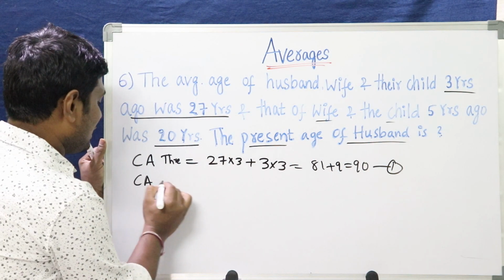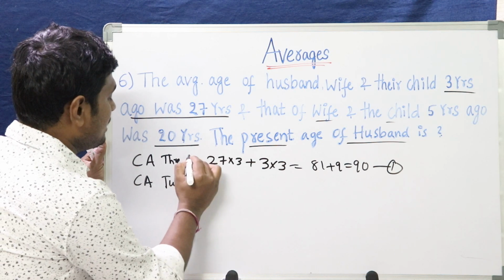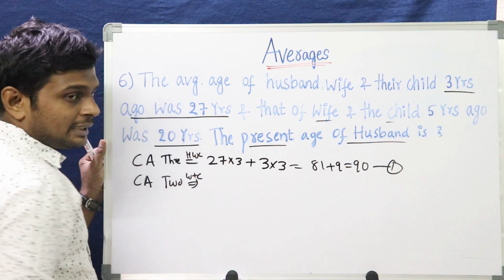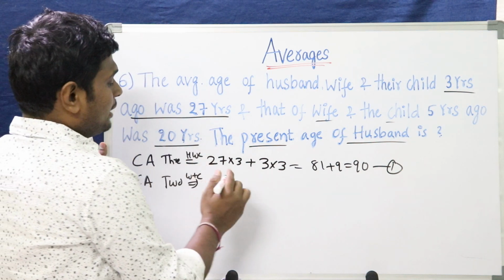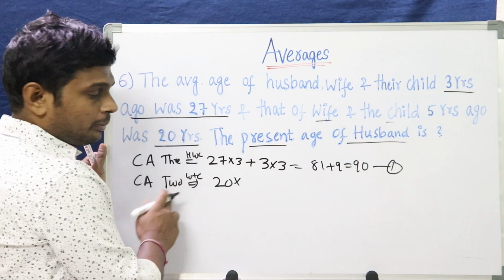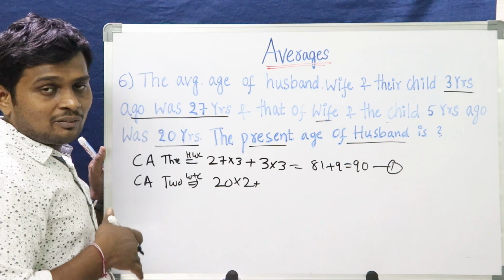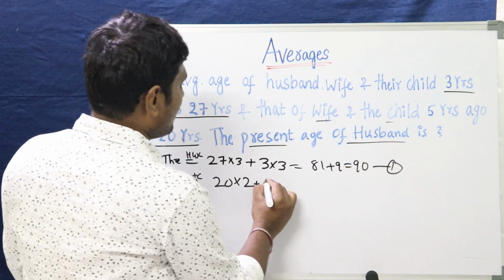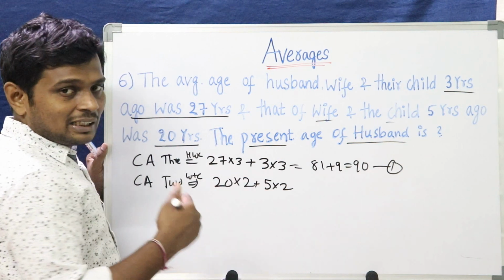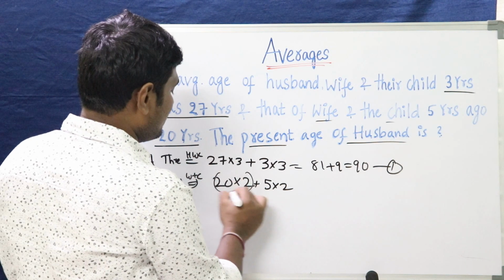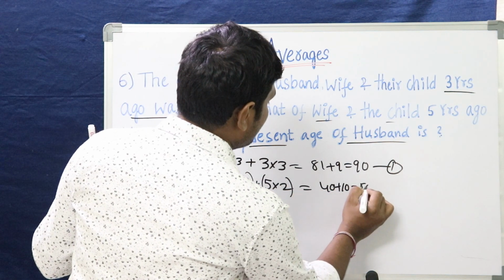Let's calculate the current age of 2, wife and the child. This is husband, wife and child. 5 years ago what was the age? 20. Total members are 2 because only wife and child. So currently what will they gain? 5 into 2, because the total number is 2. Per each year they get 1 year. So 40 plus 10, that is 50. This is the second equation.